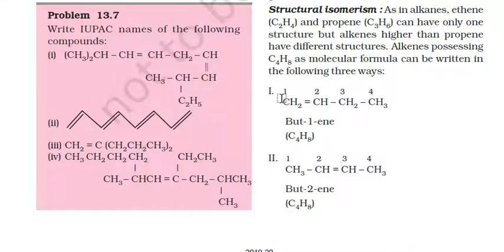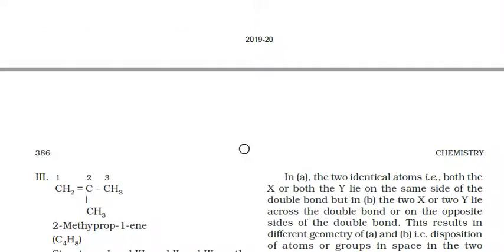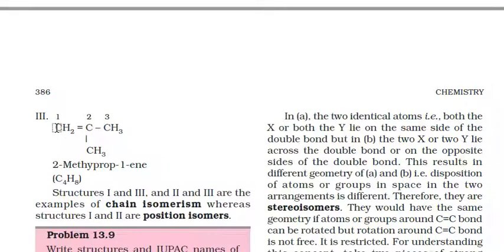But-1-ene and but-2-ene have the same molecular formula but a different position for the double bond. Similarly, with 2-methylprop-1-ene, three different structures are here, so they possess structural isomerism.